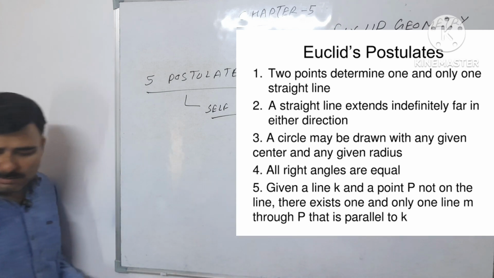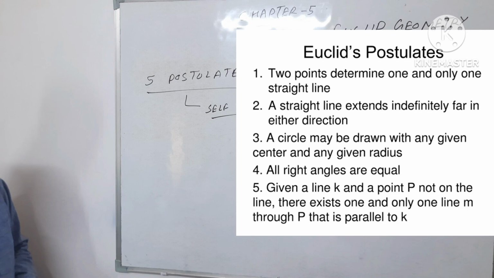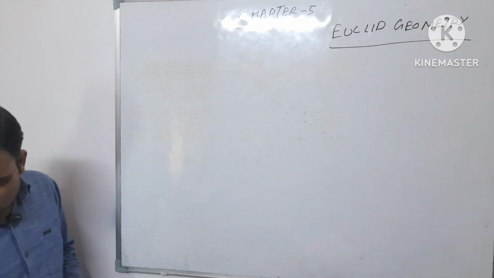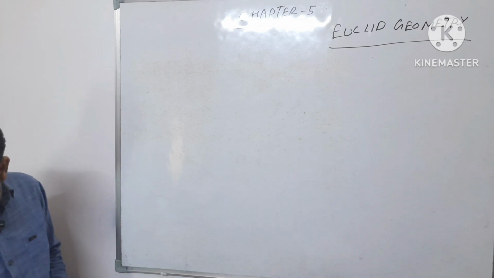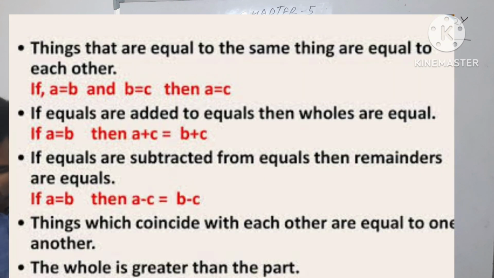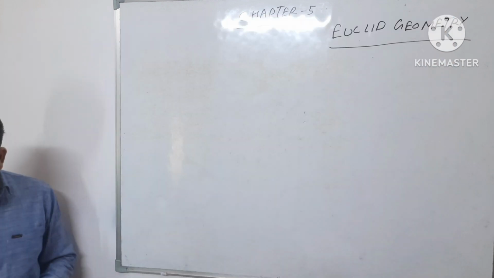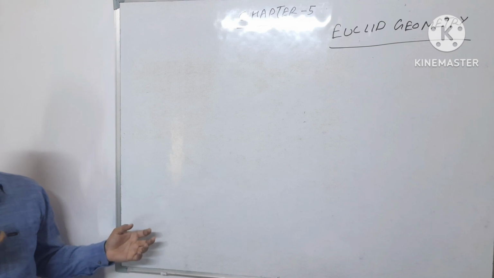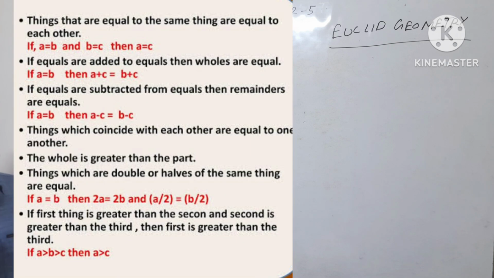Further, we will study about postulates and axioms. Now focus on the first axiom: things which are equal to the same things are equal to one another. Here you can also equate the areas of squares. So these are the 7 axioms, and you can easily understand that. Now first we will focus on Euclid's 5 postulates.